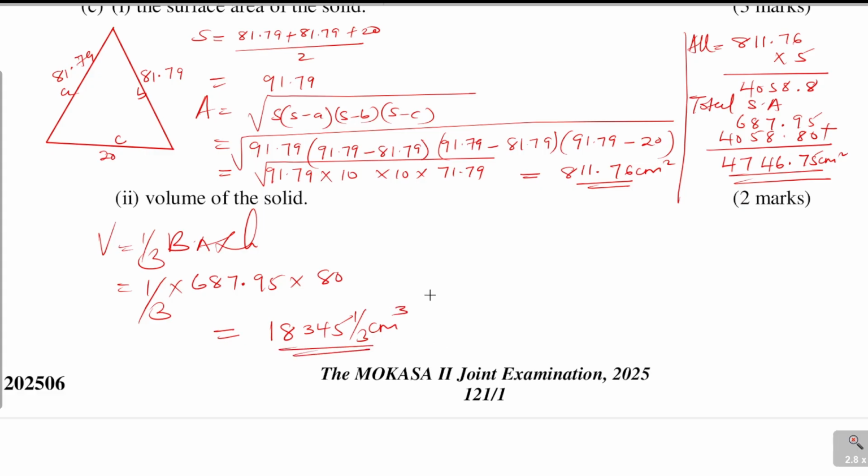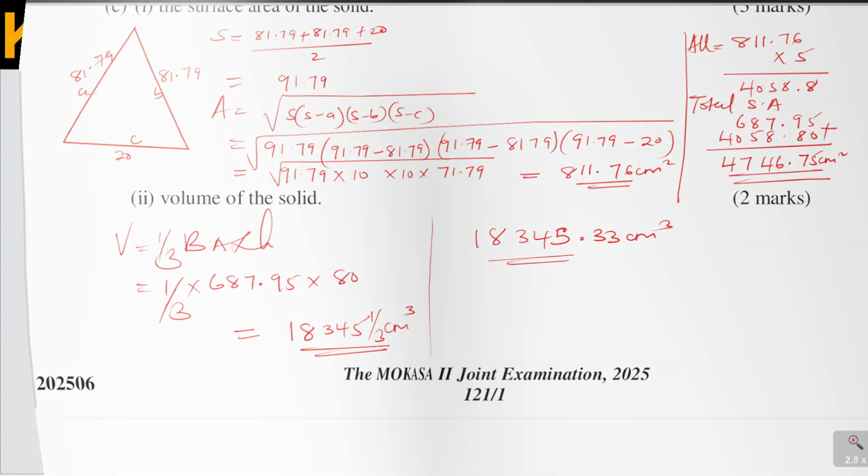Or simply you can leave it in decimal form. Because you are supposed to leave this one in decimal form, you can leave it as 18,345.33 centimeters cubed. So that is how you're supposed to solve that question.